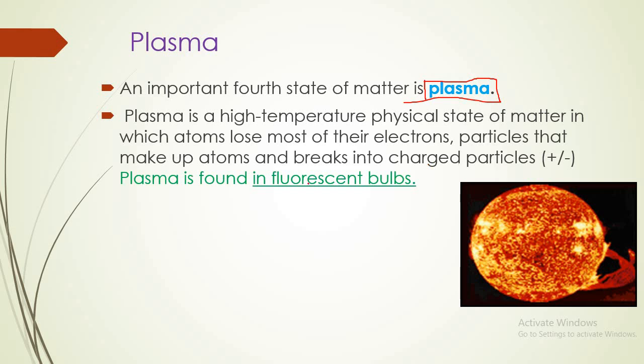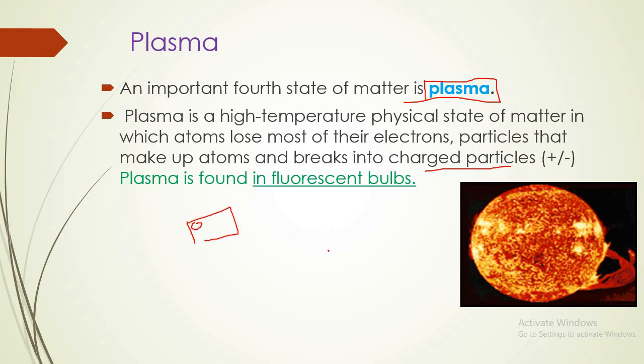Plasma is found in a fluorescent bulb, which emits light. This is a fourth state. Plasma is a high temperature physical state of matter. The atoms that make up plasma lose electrons and become charged particles, like in a fluorescent bulb.